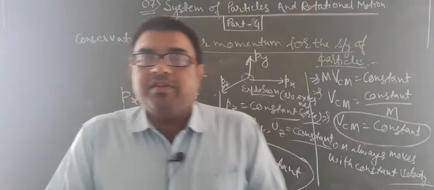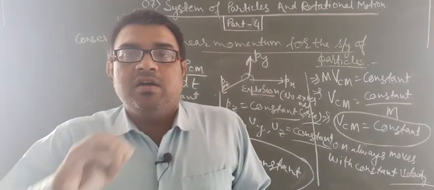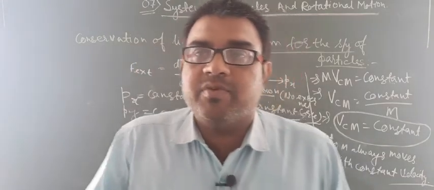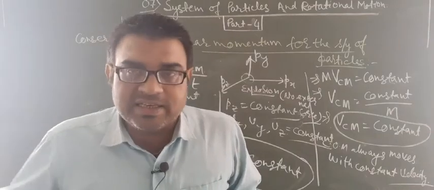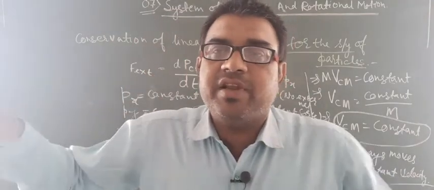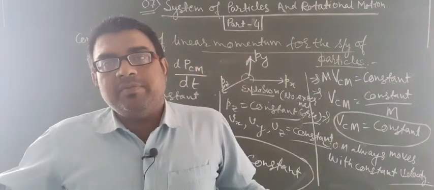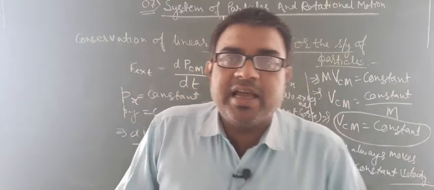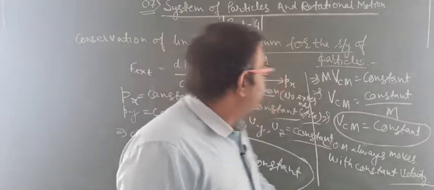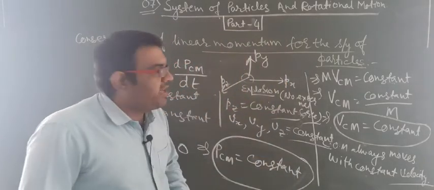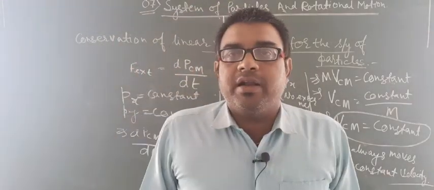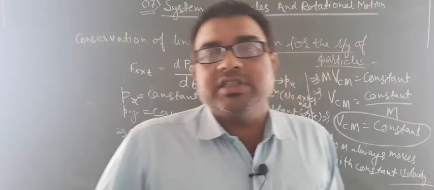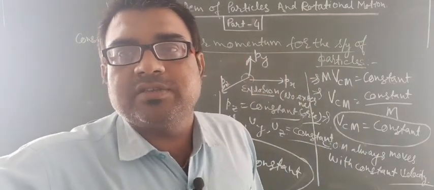Means initially with what velocity the exploded particles are moving along x-axis, y-axis and z-axis direction, with the same velocity after time t they will be moving in x-axis, y-axis and z-axis direction. So dear students, this is about the conservation of linear momentum for the system of particles. Now we are going to discuss one numerical based on this.